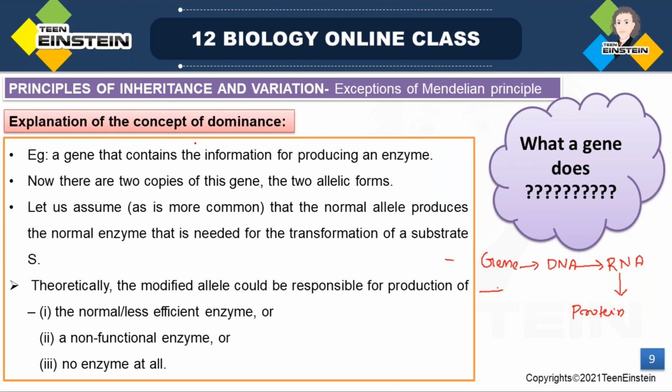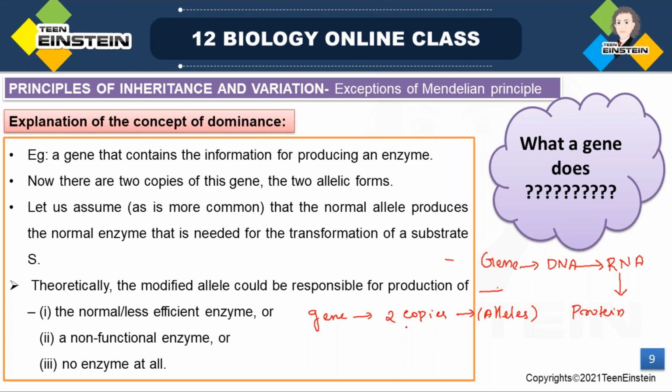So the information for producing an enzyme starts from the gene. That particular gene has two copies, or two alleles, right? So different chances are there for the expression of these alleles.